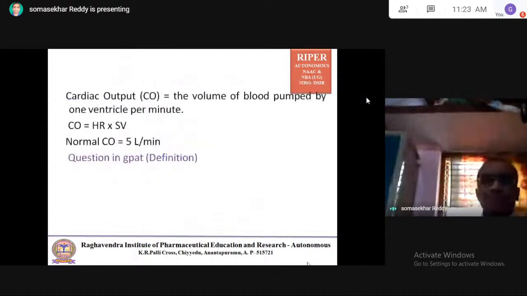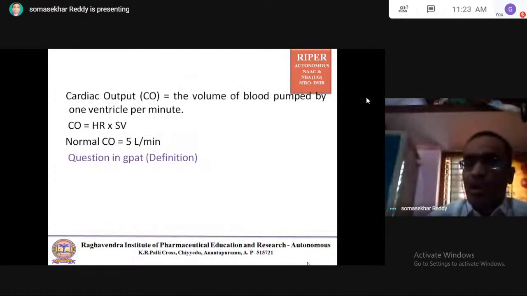Coming to the very important topic, cardiac output. Stroke volume means the amount of blood ejected from each ventricle per beat.